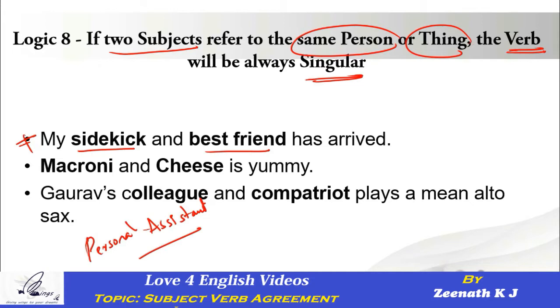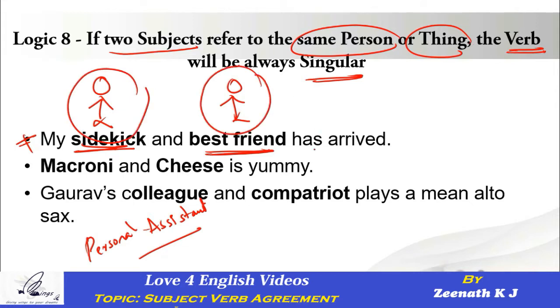So if we look at the sentence here, you have a feeling you're talking about a personal assistant, which means sidekick, plus you're even talking about a best friend. So when you're talking about two different people, how come you're using a singular verb? A very big question to ask. Although externally it makes us feel as if we are talking about two different people in one sentence, unfortunately, the sentence is actually conveying a different meaning than any of us could even imagine.